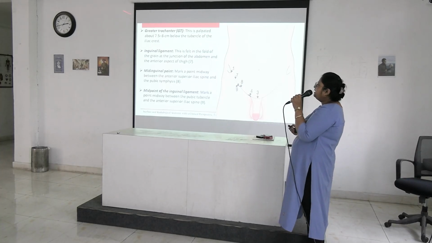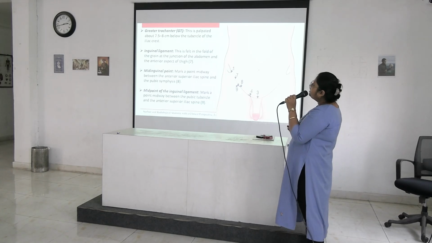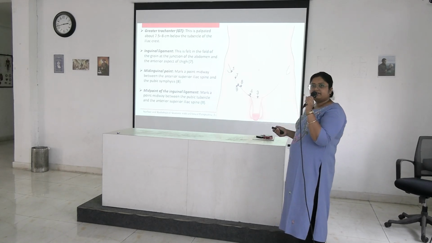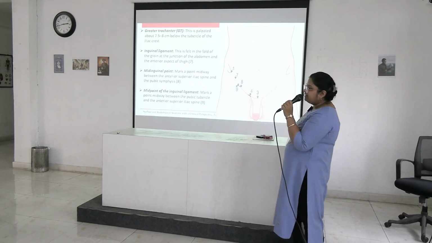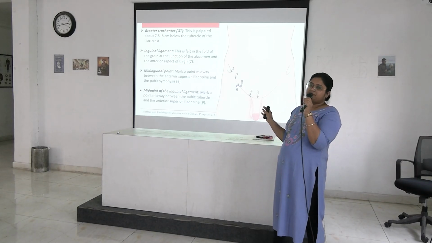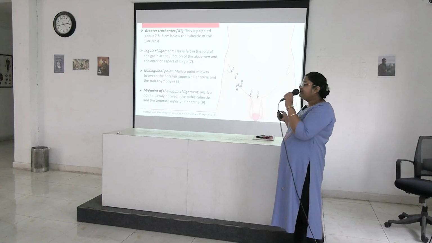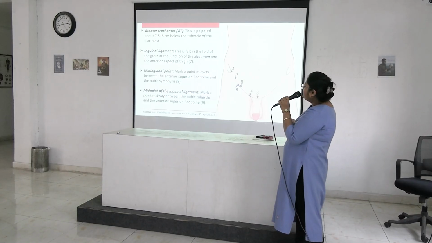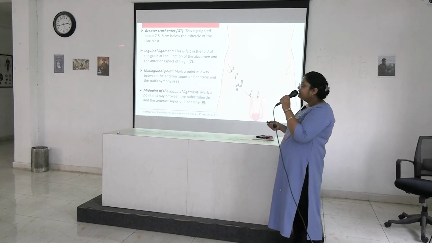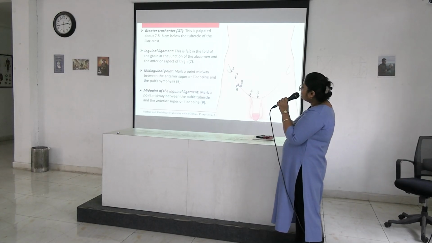Next is greater trochanter. It is palpated about 7.5 to 8 centimeter below the tubercle of the iliac crest. On the lateral side of the gluteal region, you palpate a prominent bony structure, that is greater trochanter. Next is inguinal ligament. It is felt in the fold of the groin at the junction of the abdomen and the anterior aspect of the thigh.